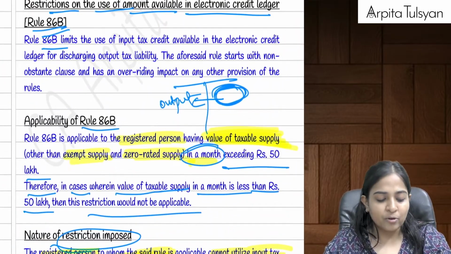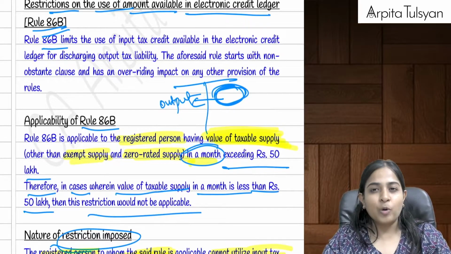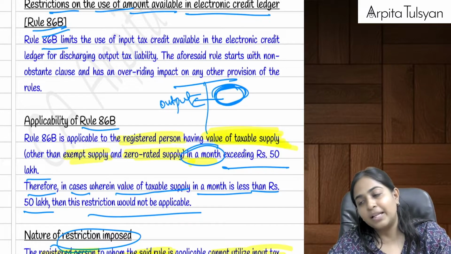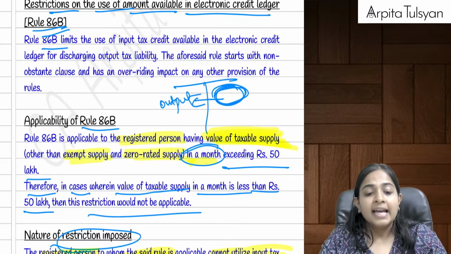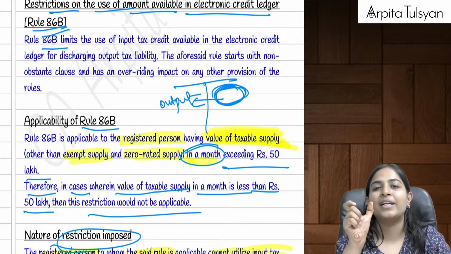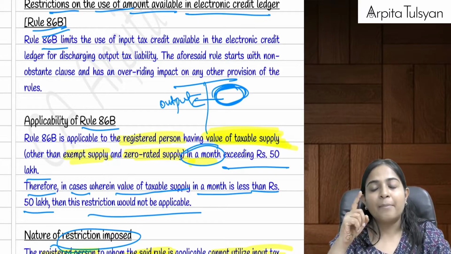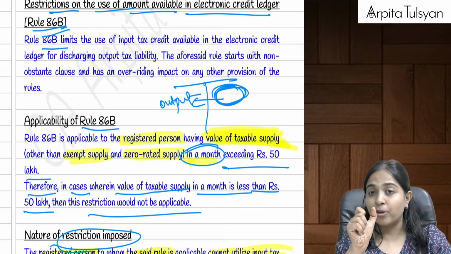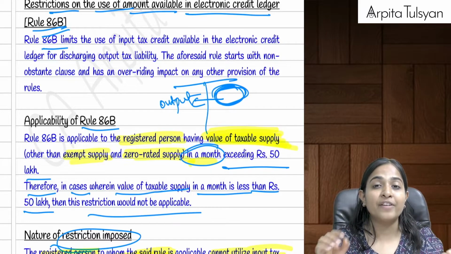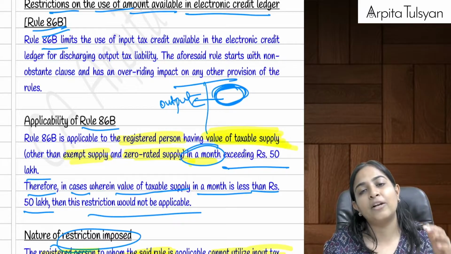Then after that we went to Rule 86B. What did we study in Rule 86B? We studied that if you are a big person, that is, if you are making taxable supplies in a month of more than rupees 50 lakhs, then the law says that at least 1% of your output GST liability should be paid by way of the electronic cash ledger, and for the balance you can use the electronic credit ledger.